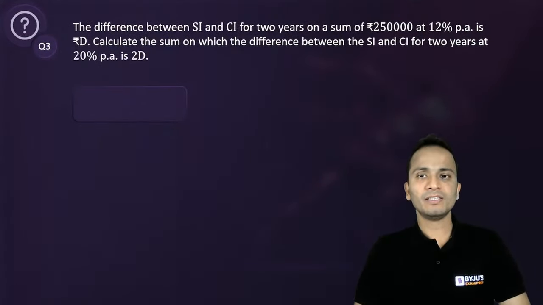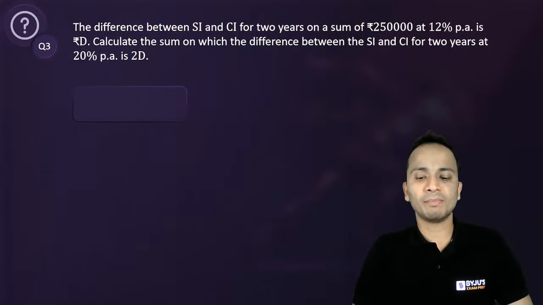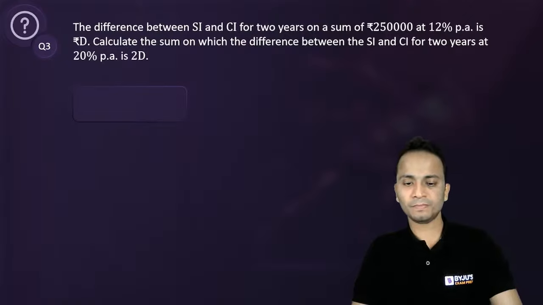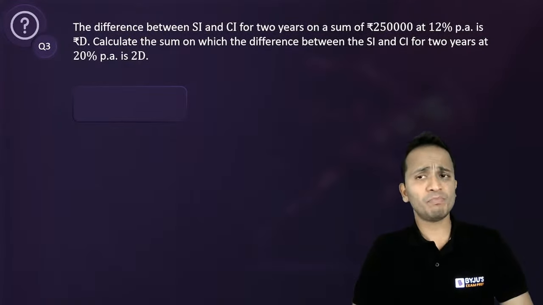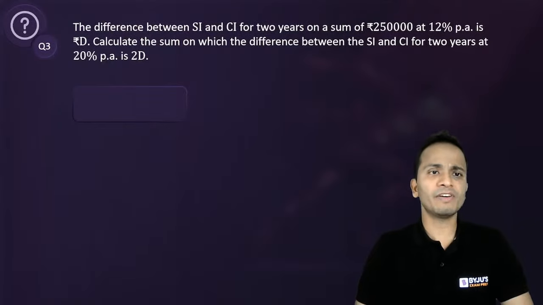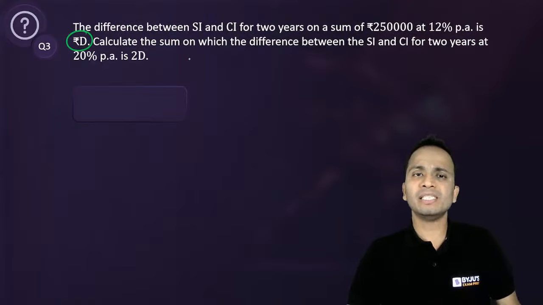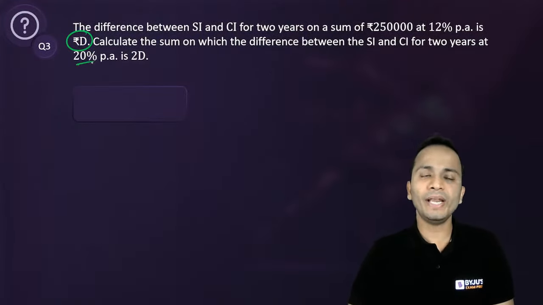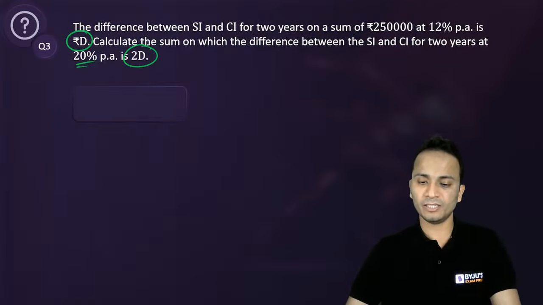Question number 3, not a very difficult question of simple interest and compound interest. The difference between SI and CI for 2 years on a sum of 2,50,000 at 12% per annum is given as rupees D. So we have to calculate the principal on which the difference for 2 years at 20% per annum is twice the previous value, that is twice D.